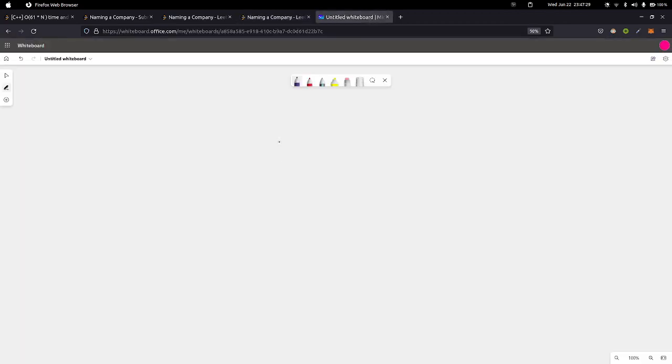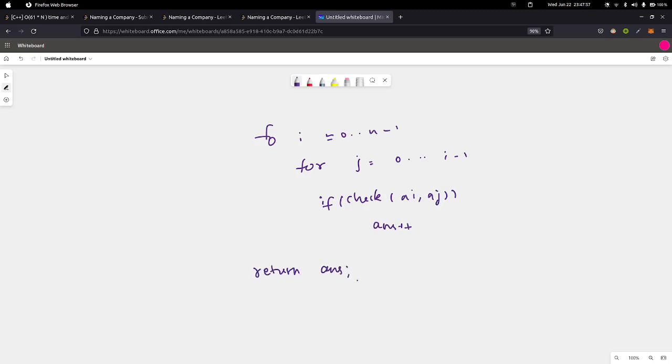We have a for loop from i equals 0 to n minus 1, and another for loop for j equals 0 to i minus 1, and we check if ai and aj are a valid pair. If it's a valid pair, we increment the answer, and we return the answer. So this is how the brute force solution will be.